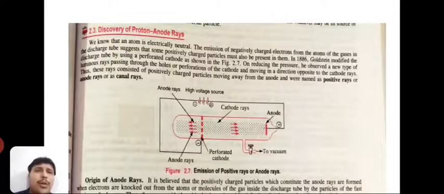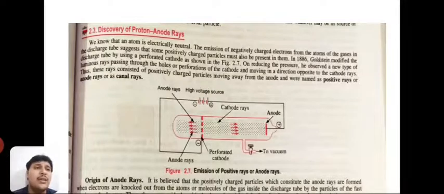Now, discovery of proton and anode rays. Like cathode rays, here is the one experiment discussion. We know that an atom is electrically neutral. The emission of negatively charged electrons from the atoms of the gases in the discharge tube suggests that some positively charged particle must also be present in them.